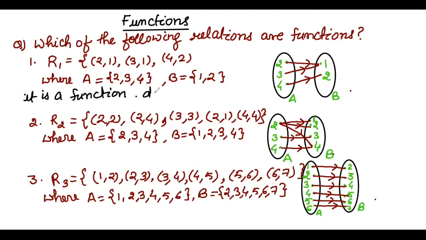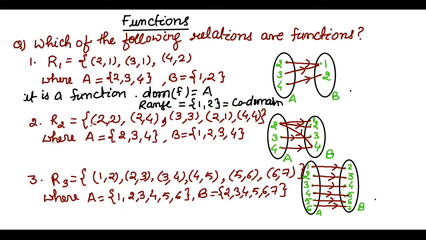Here the domain will be set A, and the range, here we are getting set B, all elements we are getting, and the codomain is also similar here, that is also set B. So this is the value.